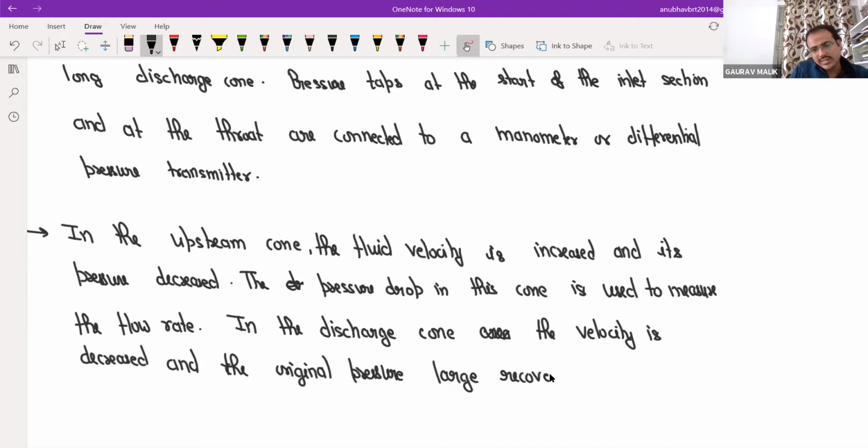All such type of points are important for your interview. That's why it is one of the advantages of the venturimeter that you will recover the pressure. So largely recovered is the correct term.